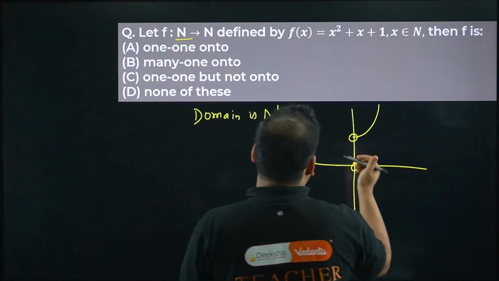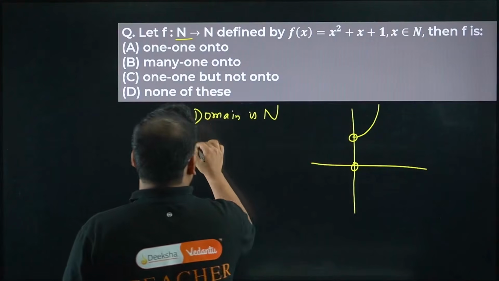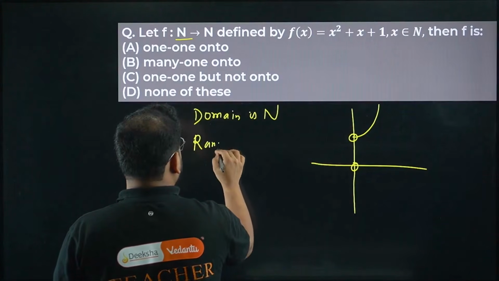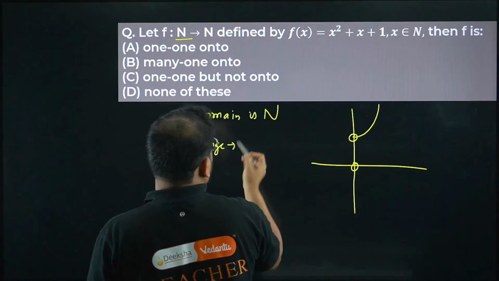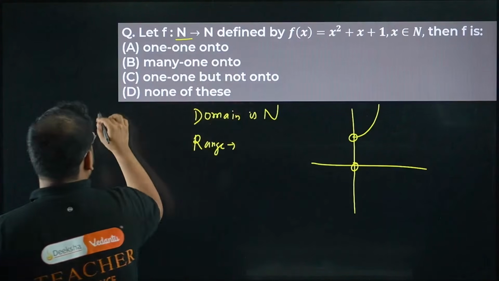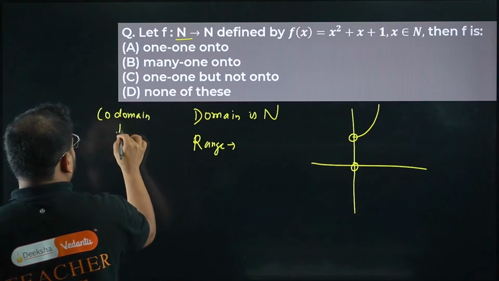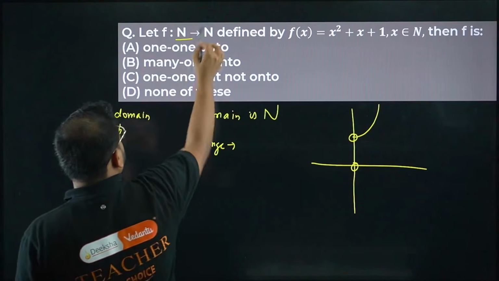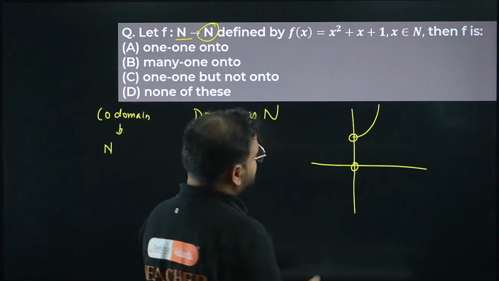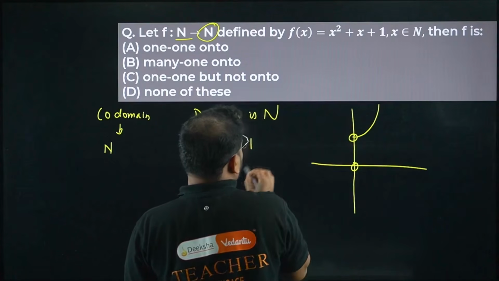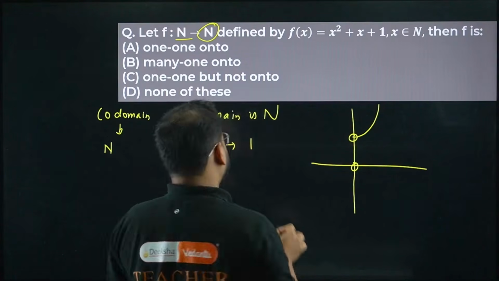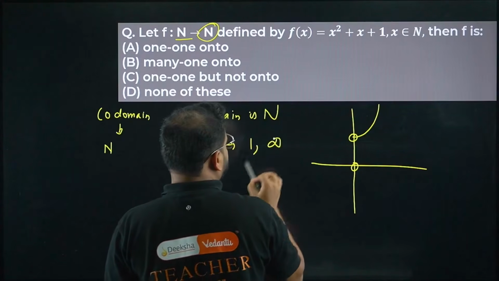This is your domain. What about the range, sir? They have given the codomain, so I write the codomain first. Your codomain will again be natural numbers. What about the range? The range starts from 1, and I can't take it as 1 to infinity.